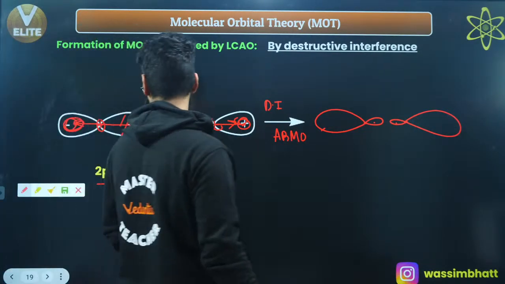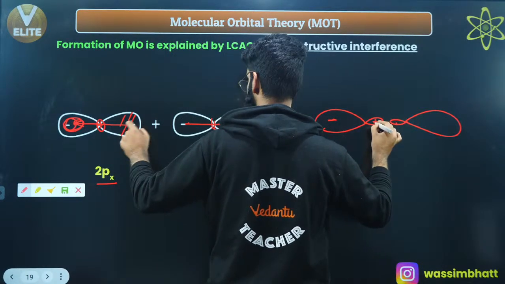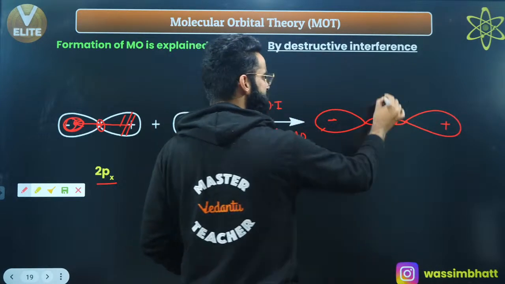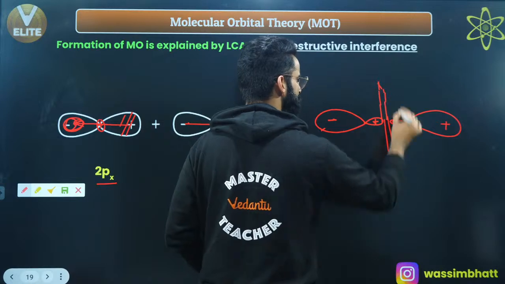So let me give the signs as well. This is negative over here. This was positive. This is positive. This was negative over here, and this is positive over here. Correct? Are you seeing any nodal plane over here? Yes, in the middle you are seeing one nodal plane. Correct? You are seeing one nodal plane.